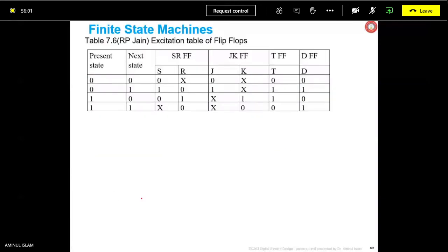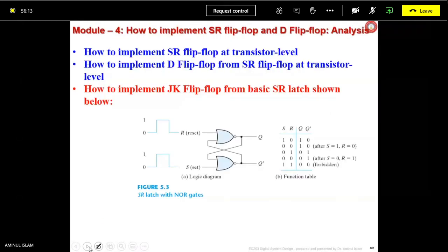So this is the excitation table for various flip-flops like SR, JK, T, and D. Four flip-flops, and the excitation table is given here. I think it will be difficult because T and JK we have not discussed. Let us discuss first. We may just come back.